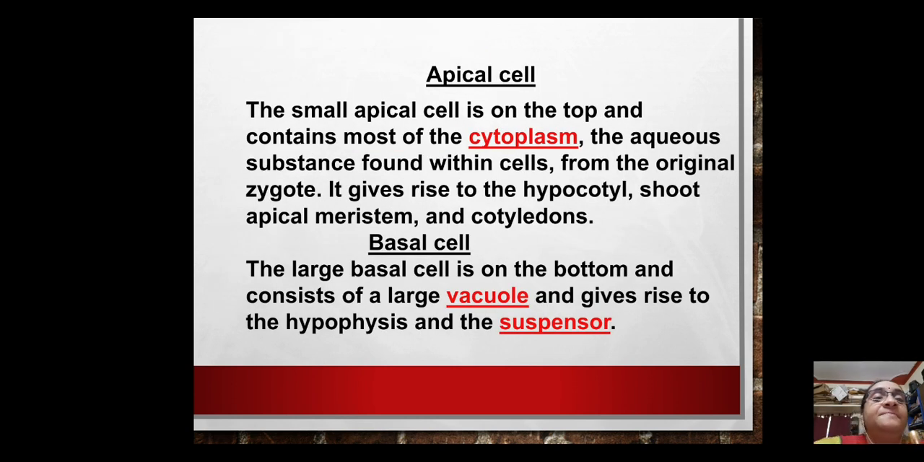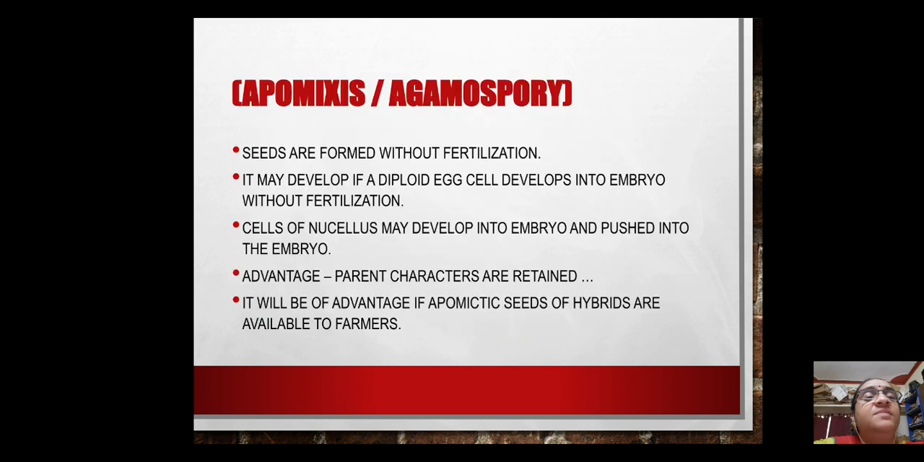The apical cell contains most of the cytoplasm. It gives rise to hypocotyl, shoot apical meristem, cotyledons, all these. The basal cell is present toward the bottom side. It gives rise to what is called the suspensor. A suspensor is basically meant to draw nutrients for the developing embryo, to nurture and take care of the embryo. Now, one important aspect here, apomixis.